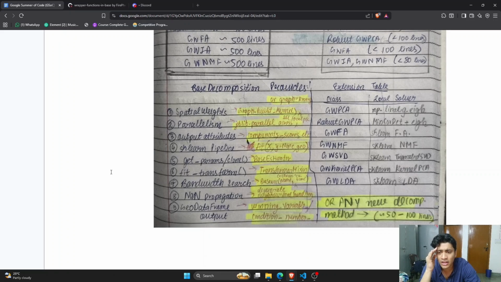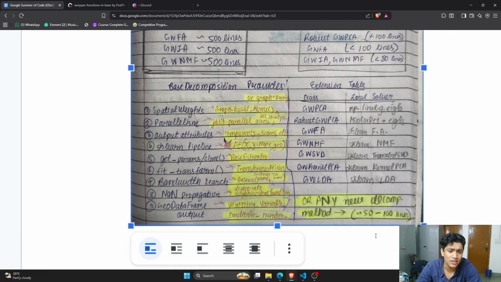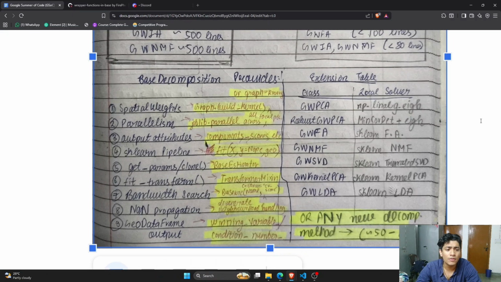This is everything that the base decomposition class will provide, so as to make the implementation of the other decomposition algorithms very quick and very easy, right? And since we have different decomposition algorithms, those methods will override the fit local class and build, so the differences are in that way. They will override and have their own differences and do what they are supposed to do, right?